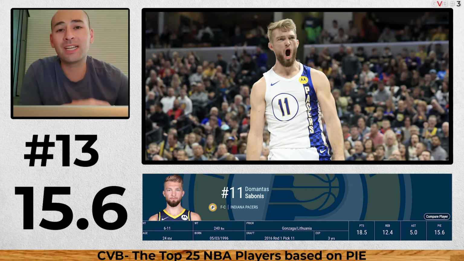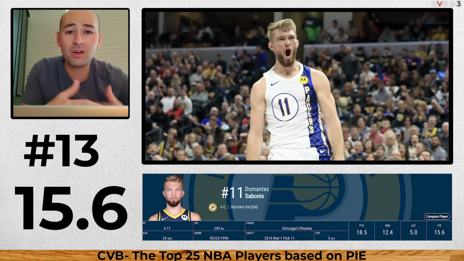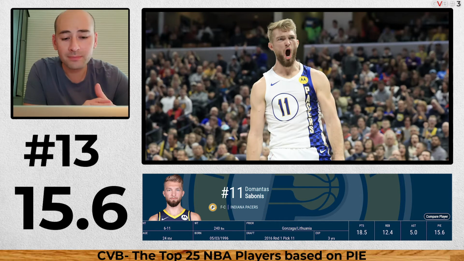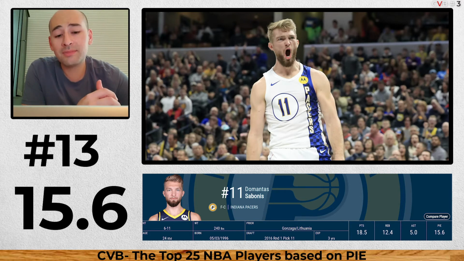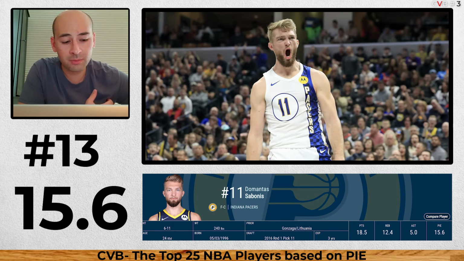13, Domantas Sabonis. So Sabonis is playing unreal this year. The Pacers are a solid team, and this guy's just overall a solid player. So this makes sense at 15.6. A lot of people may not know who he is, but he was an all-star this year, and he is playing unreal. No surprise, Sabonis.